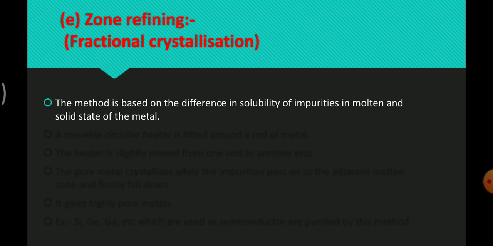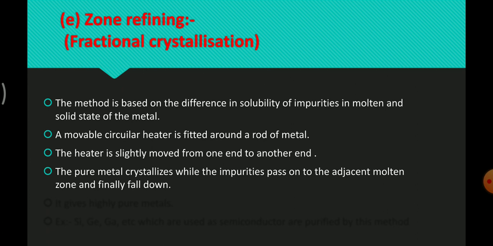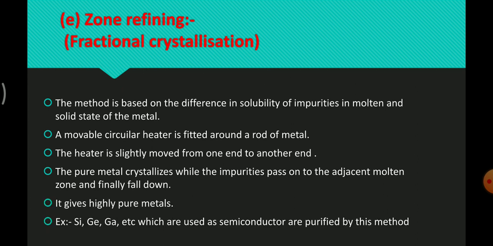A movable circular heater is fitted around a rod of a metal, and the heater is slowly moved from one end to the other end. The pure metal crystallizes while the impurities pass on to the adjacent molten zone and finally fall down. It gives highly pure metals. Example, silicon, germanium, gallium, which are used as semiconductors, are purified by this method.